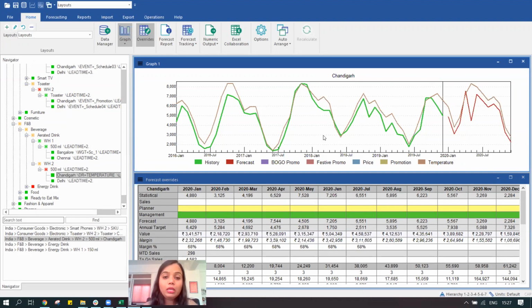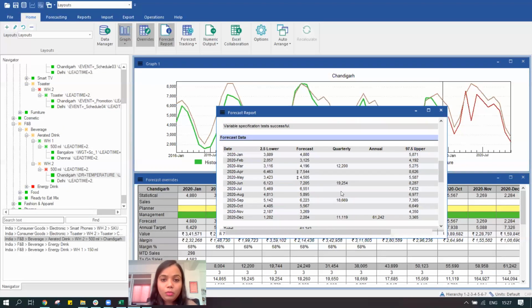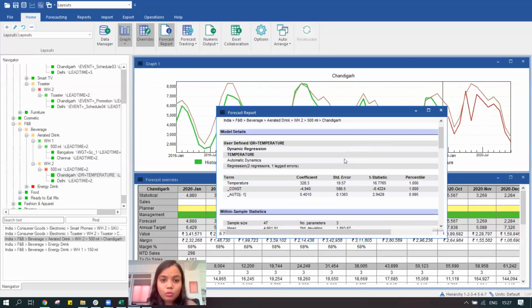So we need to be very careful, and for that, the system is going to give me a detailed report over here: for this regressor, what was its coefficient, what was its value, whether it is relevant or not. So it is telling me that this particular parameter is quite valuable.